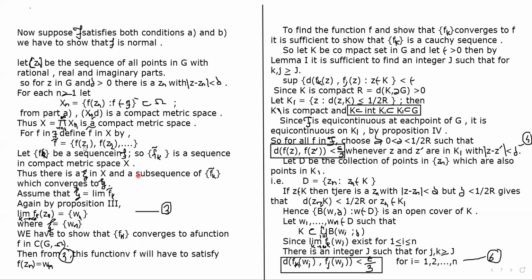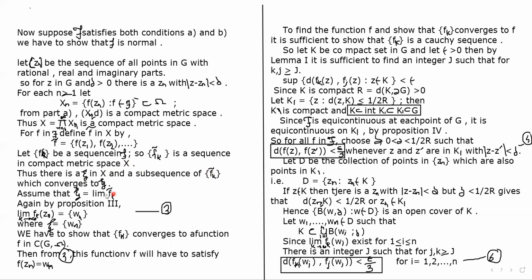Then we define f bar, the set of all functions f of z1, f of z2, and so on. Let fk be a sequence in script F, then the sequence fk bar is a sequence in a compact metric space. Then there is eta in X and a subsequence of fk bar which converges to eta.